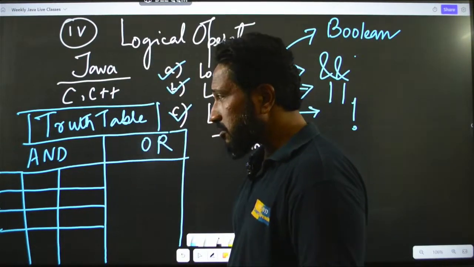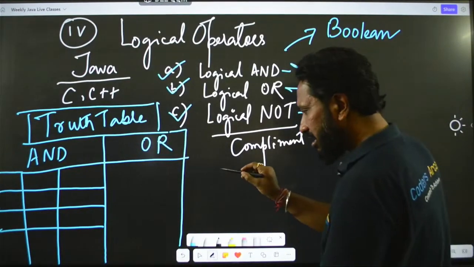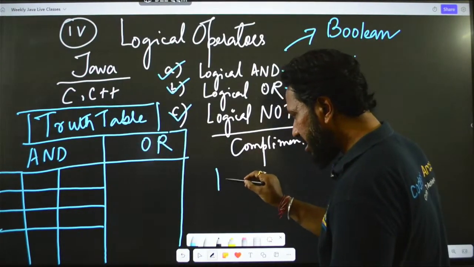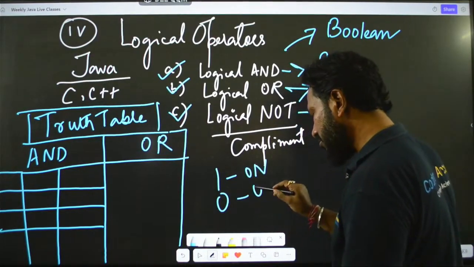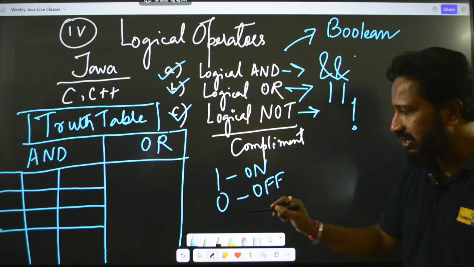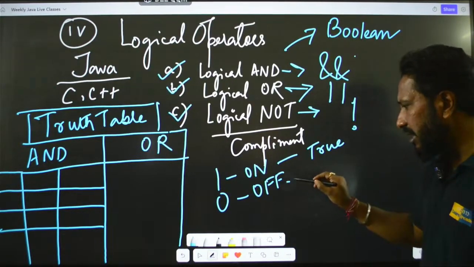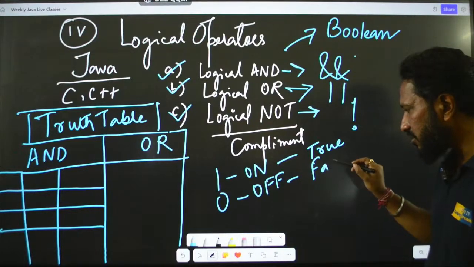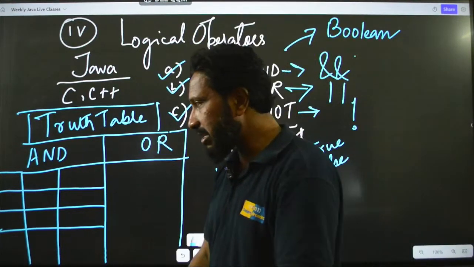Just remember one thing, guys, for the time being. In programming, 1 is on, 0 is off, as I have already told you. In binary, 1 is on and 0 is off, or you can also say 1 is true and 0 is false. Okay. So, right now just try to understand this in a better way.